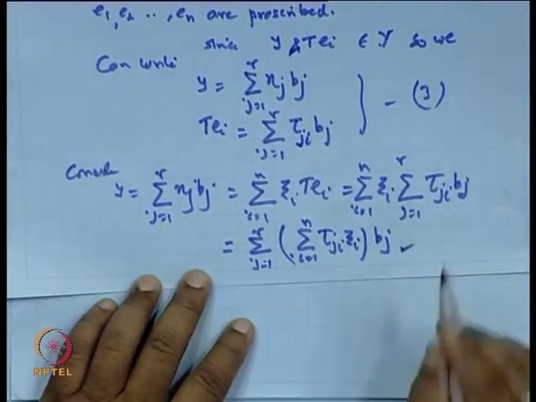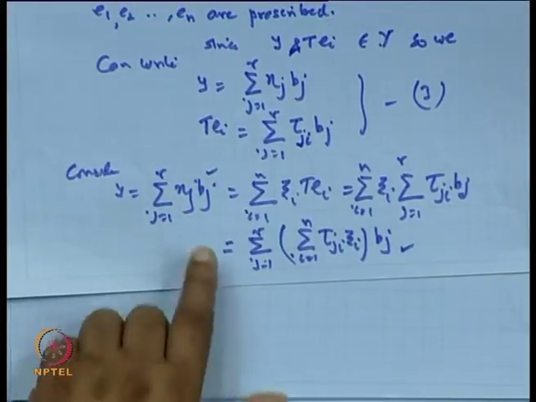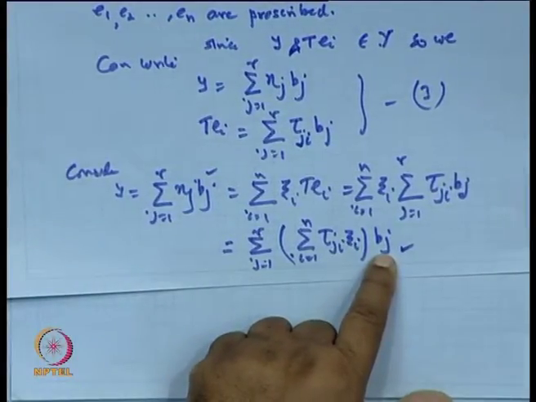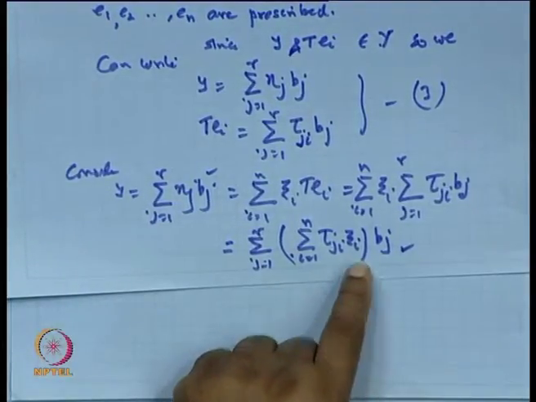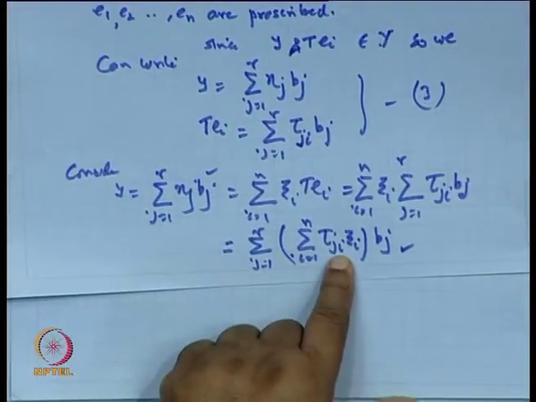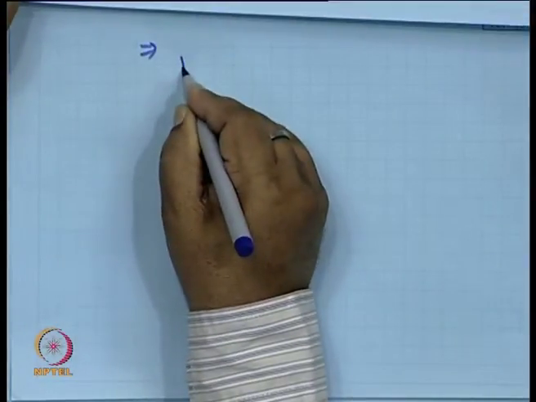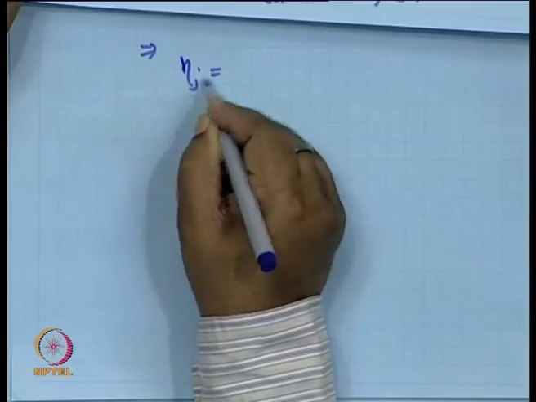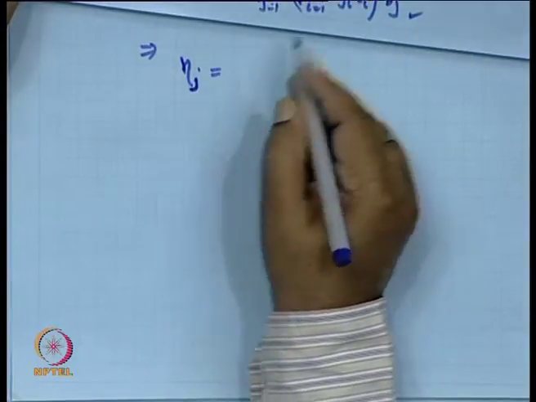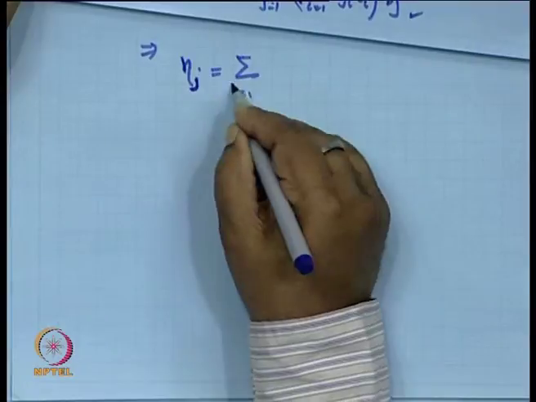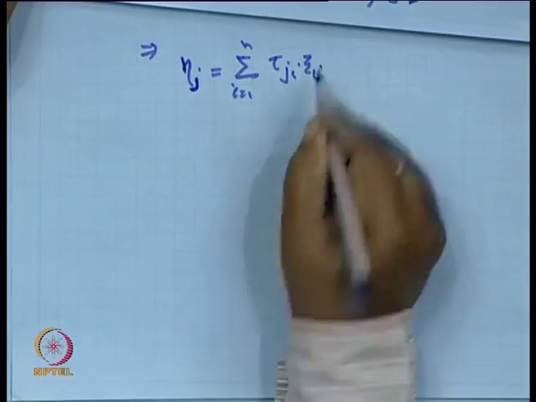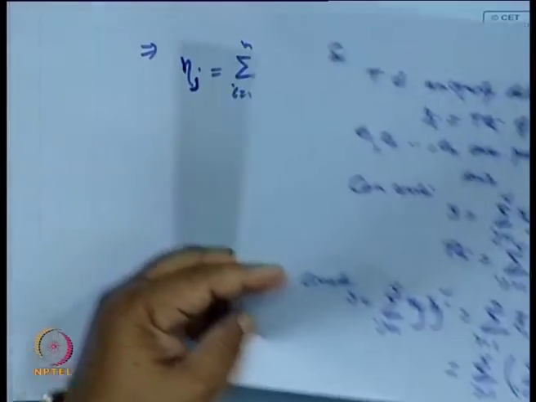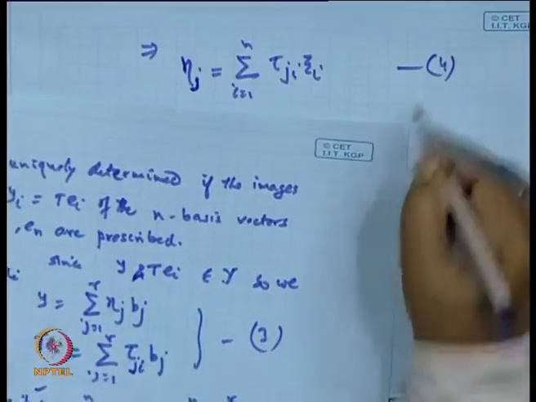Now, if we look at this thing and this thing, b_1, b_2, up to b_r, these are the basis elements, linearly independent vectors. So, if linear combinations of these are identical, it means the corresponding coefficients must be the same. So this implies that eta_j equals sigma i equal to 1 to n tau_ji x_i. Is it okay? Let it be 4.